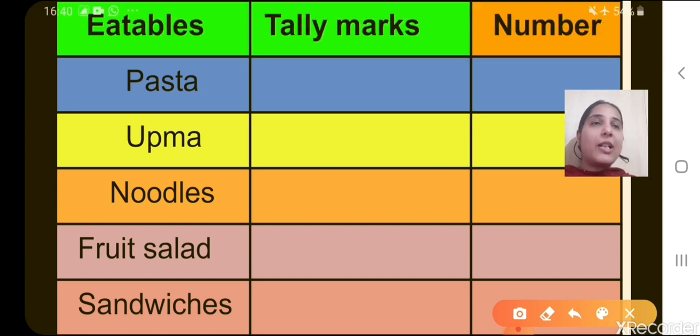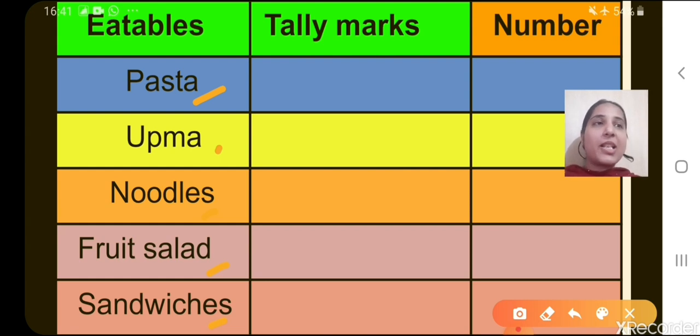First you will conduct the survey, okay? And afterwards you have to observe how many people like the healthy food, or whether they are having the unhealthy food, okay? So these are the items, the choice of items that you will provide them, like pasta, upma, noodles, fruit salad, sandwiches, okay? And then you have to ask them how many of them like pasta, how many...